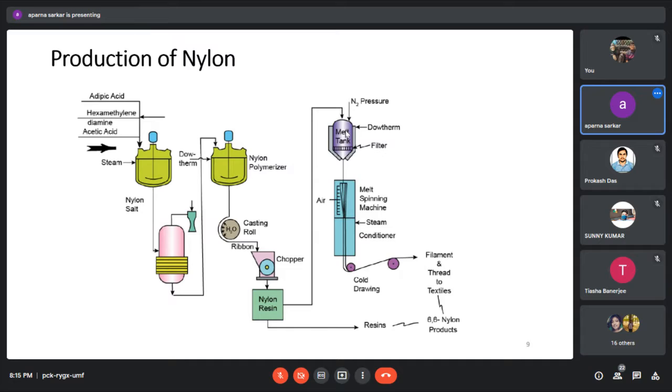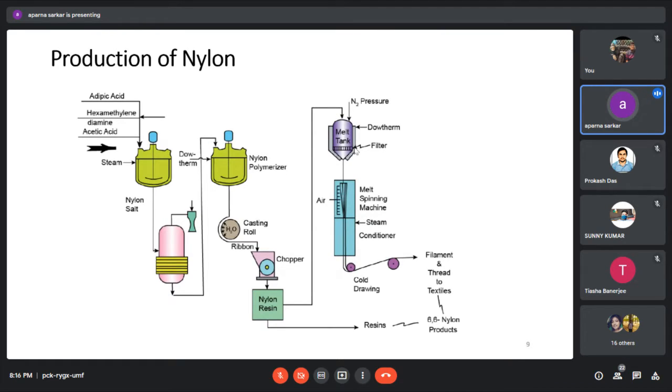In this dryer section, we apply some nitrogen pressure so that if a few percent of water is there, we can separate it. We can also apply temperature using Dowtherm, and then we have the melt product. When it comes through a filter, we can easily separate the impurities, meaning unreacted components.